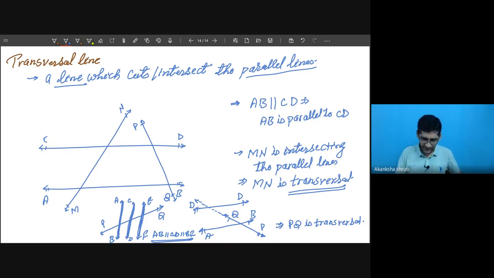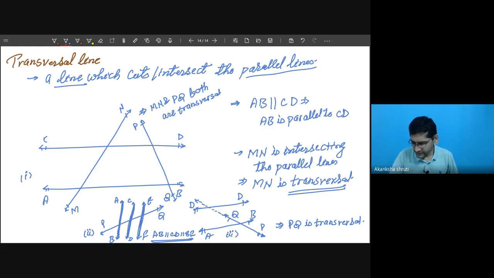So you have to keep in mind, in this case both MN and PQ are transversals. This was for figure 1. This is your figure 2. Let us call this as figure 3. Okay, so there are three figures that I have explained.